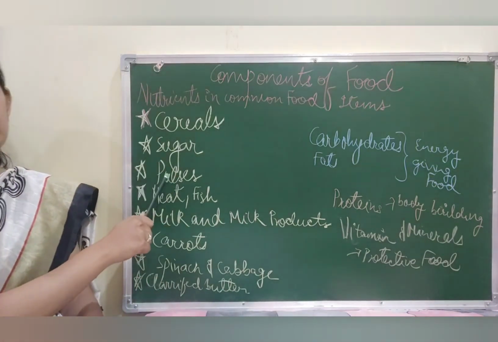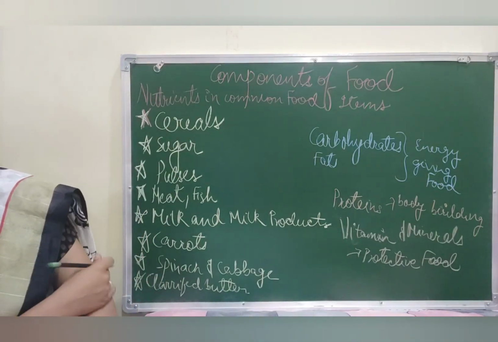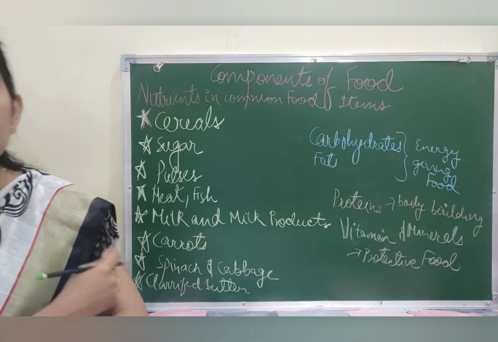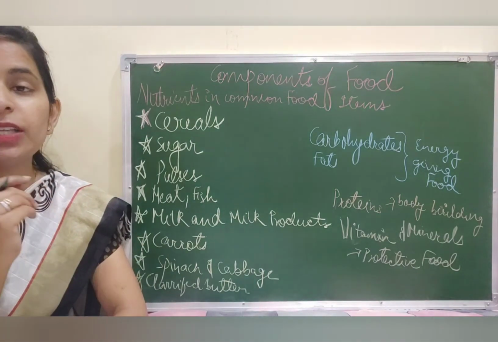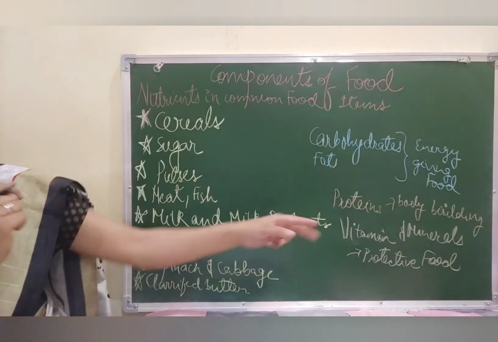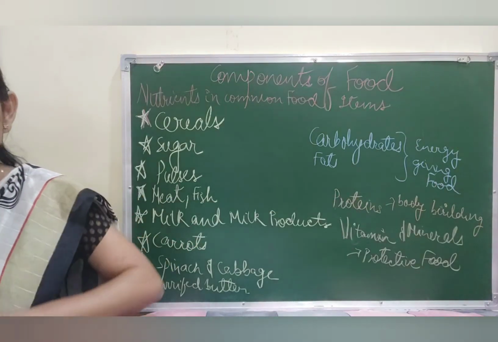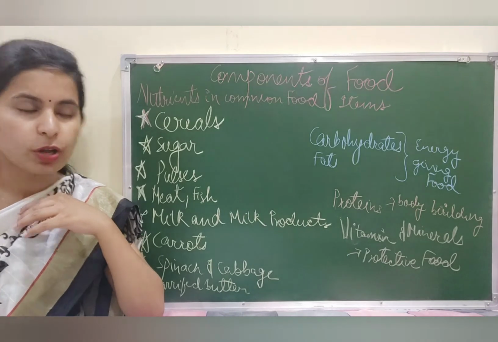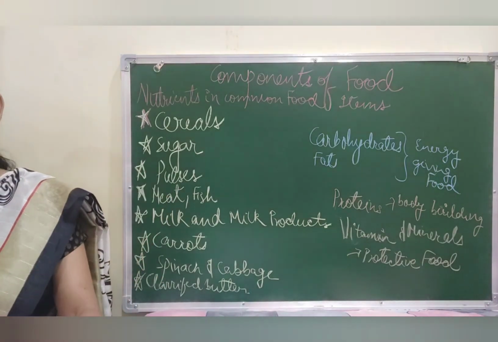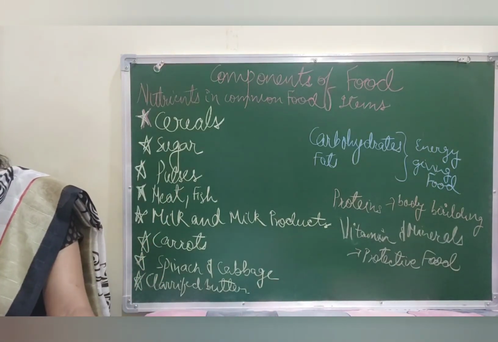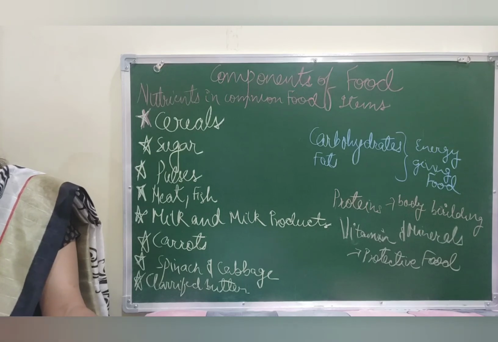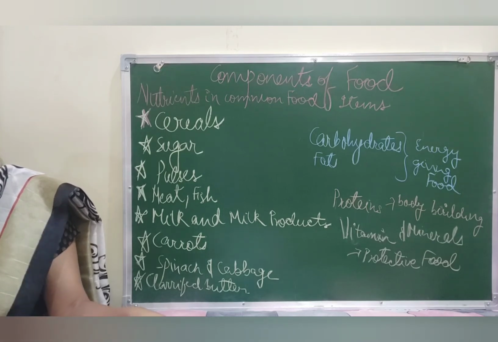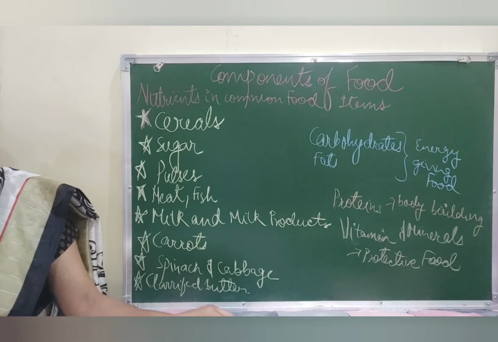Next is about pulses. Pulses are a good source of protein, though they contain less carbohydrate, almost 60%, but they are a very good source of protein. And proteins are what? Bodybuilding food, isn't it? They help in the development of our cells and all. So pulses are a very, very good source of protein, and it is important for proper growth of your body.